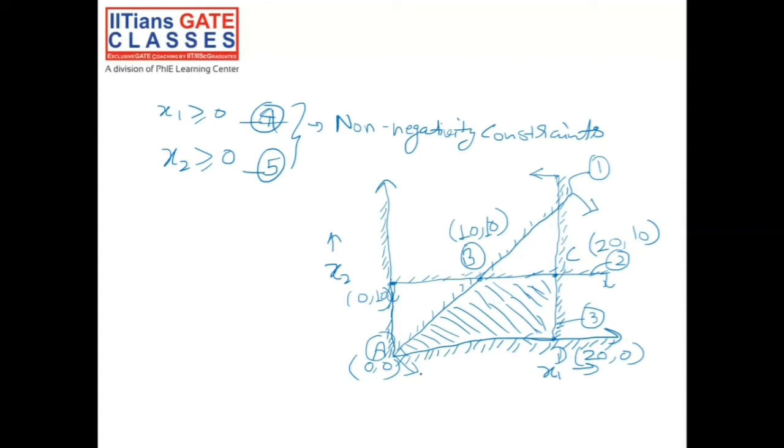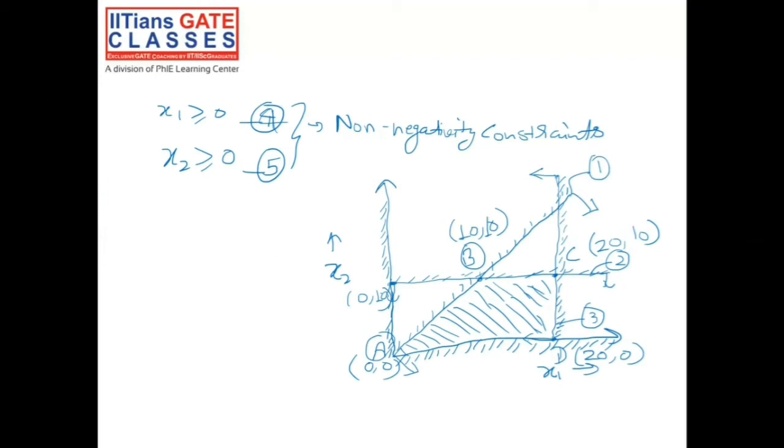So our feasible region has 4 corner points: point A, point B, point C, and point D. And our optimal solution would be at one of these points. So what should we do? Let's calculate our objective function at each of these 4 points and see which will be our optimal point.